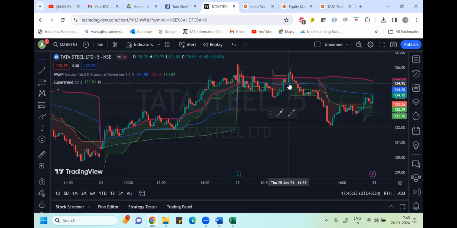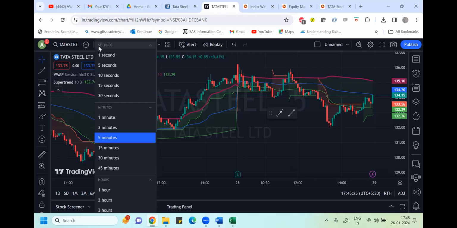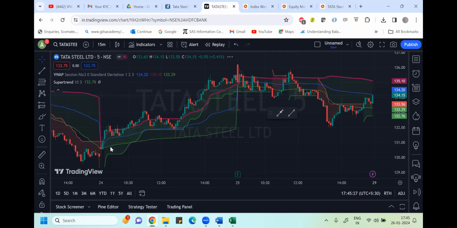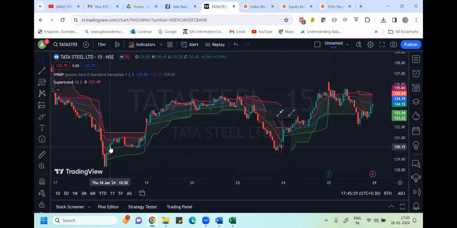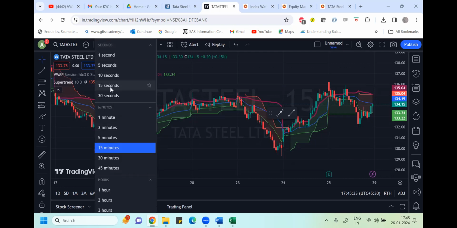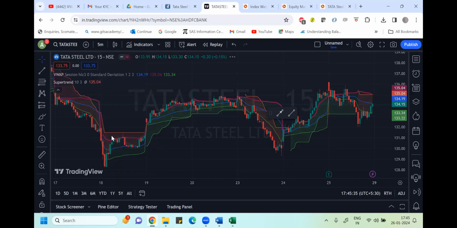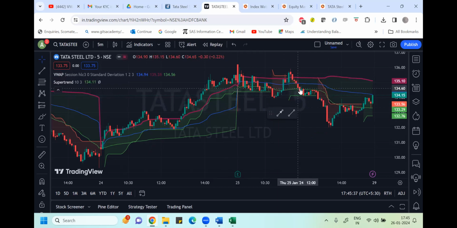For that, this is a 5-minute chart. What you can do is go and check the 15-minute chart. Is any uptrend developing or not? Let me check the time of that moment. So this time was around 11:35.